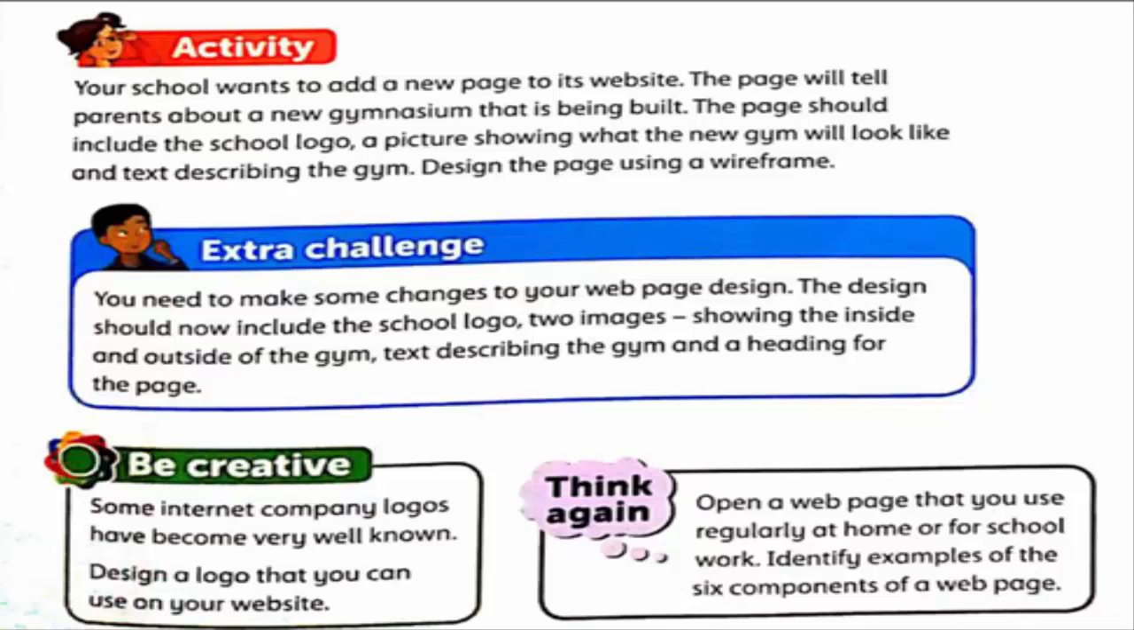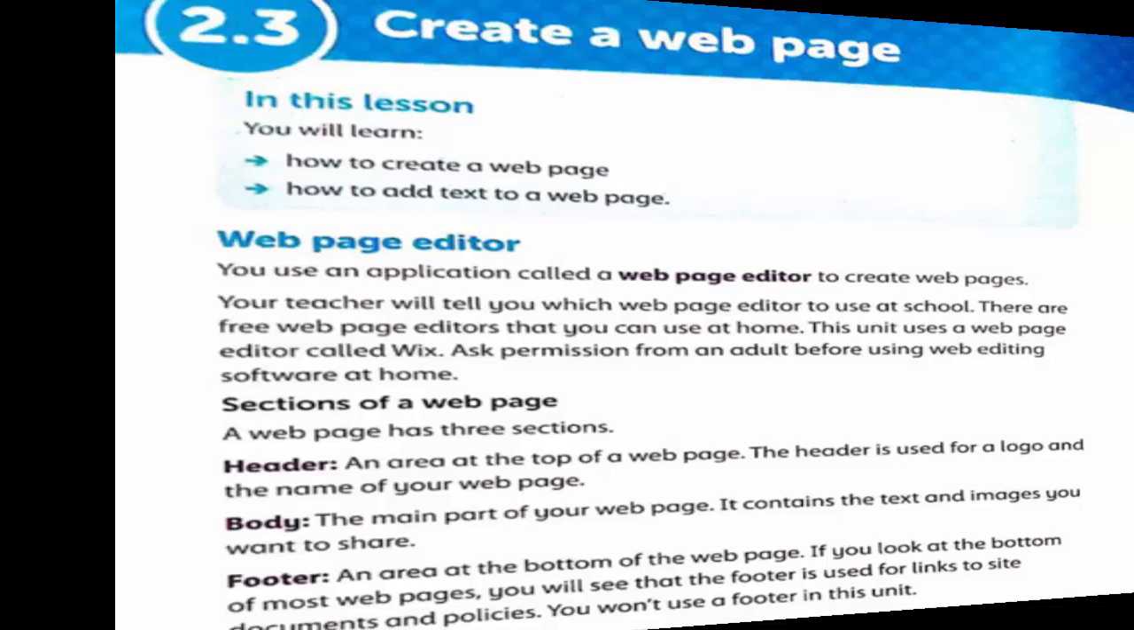Think again. Open a web page that you use regularly at home or for schoolwork. Identify examples of the 6 components of a web page. The next topic is create a web page.